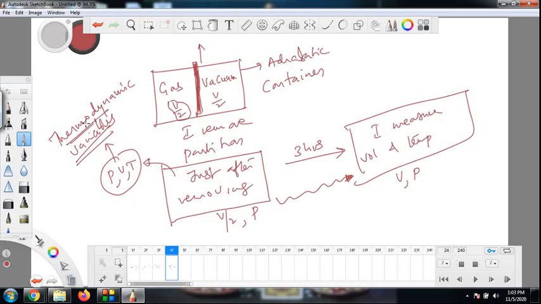So if the gas is in an adiabatic container, and the thermodynamic variables are not changing, then we say the gas is in thermodynamic equilibrium. On the other hand, if the gas is in an adiabatic container but the state is changing for some reason, then it is not in thermodynamic equilibrium. You wait for some time, maybe the gas will settle and come to thermodynamic equilibrium. So this is the idea of thermodynamic equilibrium.